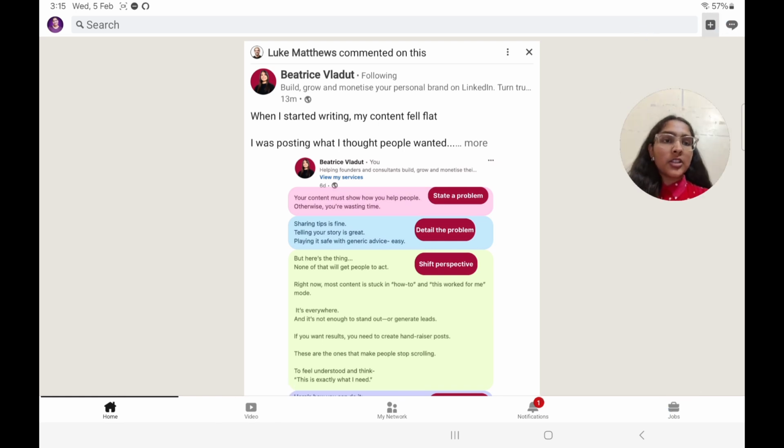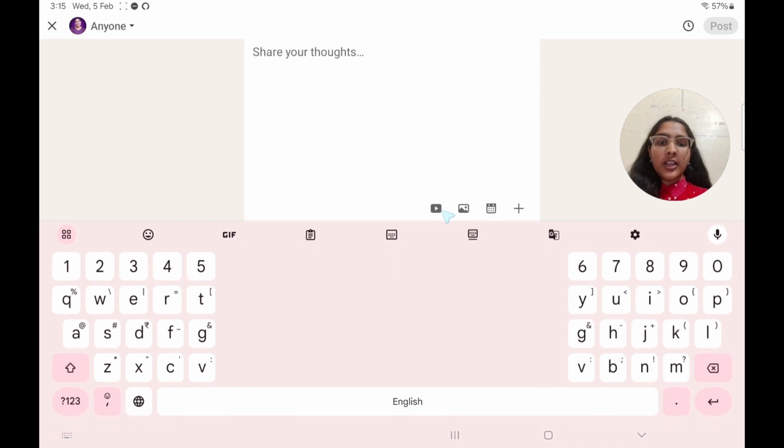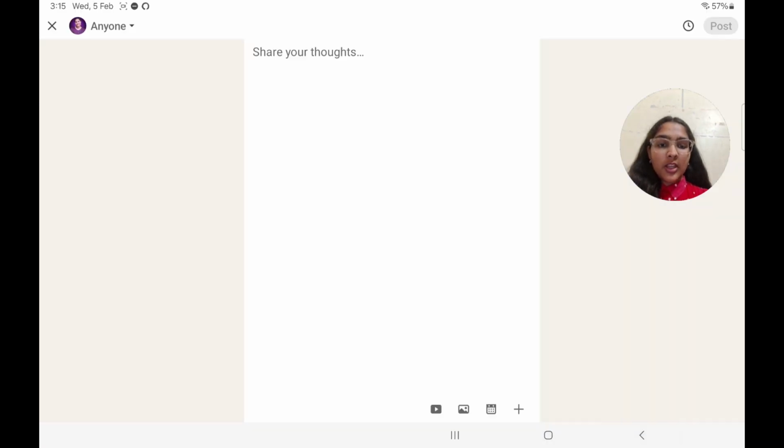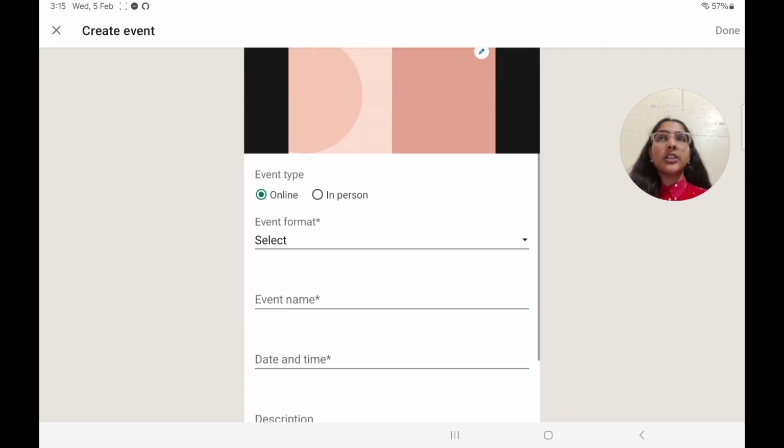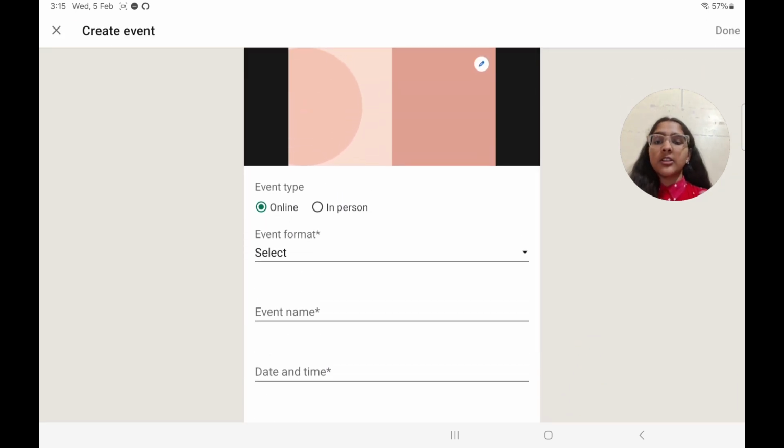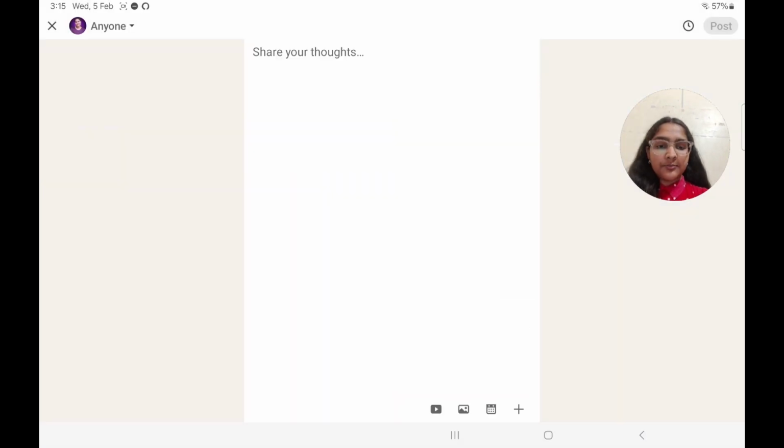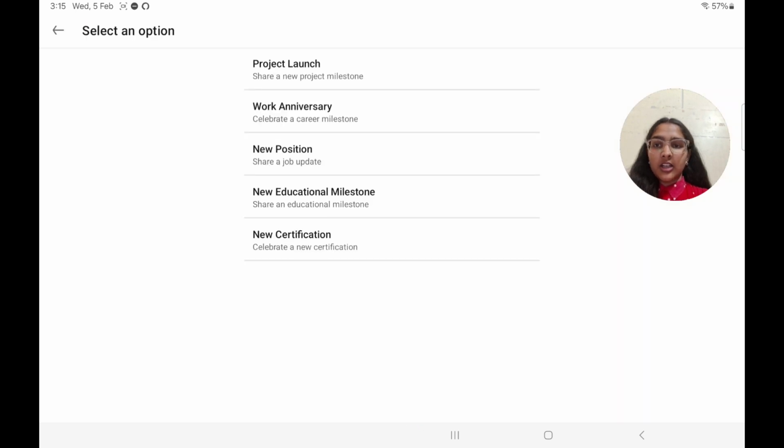Basically अगर तुम्हें post करना है तो this plus button, here you can post videos, pictures. You can also post an event if you're trying to host events, whether this is online, whether this is offline. This is how you can post events. And apart from that, you can always add ये या तो जब when you're updating your job या फिर कुछ कर रहे हो तो तब तो तुम्हारे पास ऑप्शन होता ही है पोस्ट करने का. This is also another way to post your jobs or certificates or whatever.